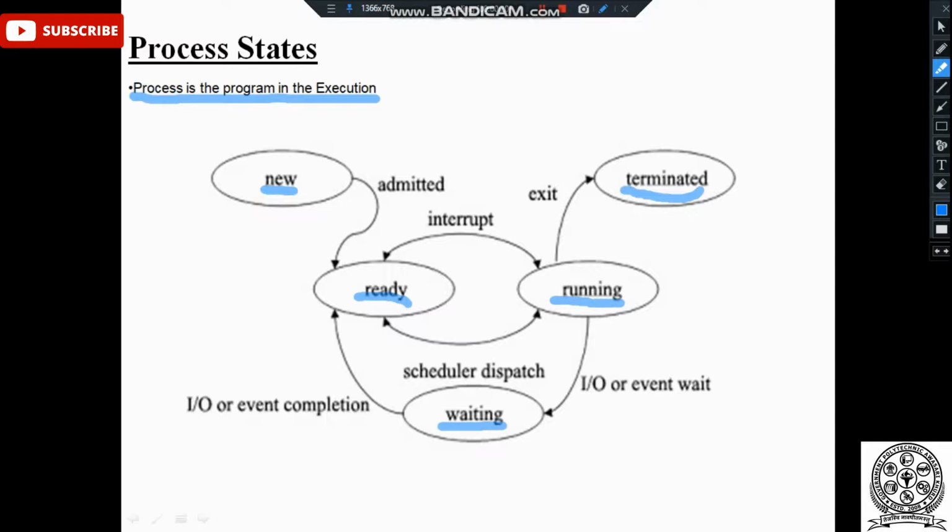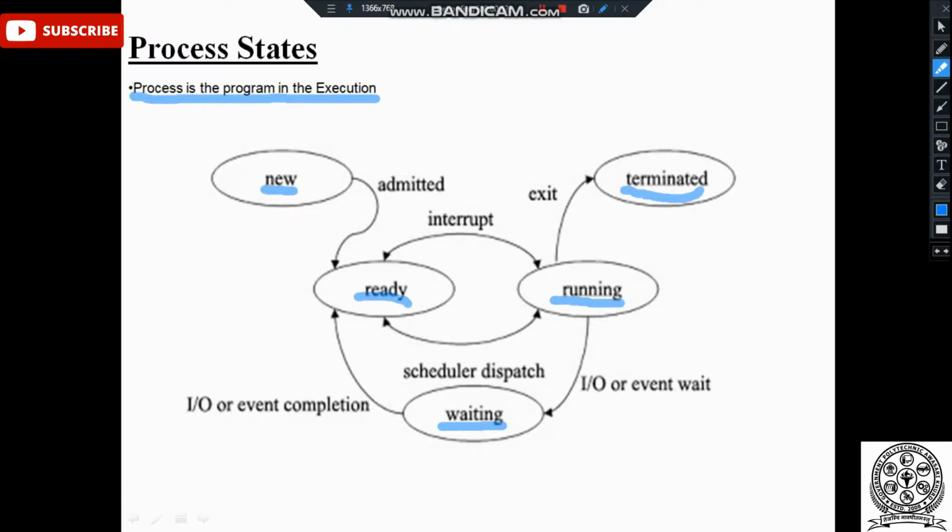So all the processes are stored in the new state, and whichever process wants to perform a task will be admitted to the ready state. Means in the queue they are placed in the ready state, and from the ready state, whenever their turn comes, it will be sent to the running state. It will be sent by the scheduler dispatcher into the running state, where the CPU or processor is allocated to the process to complete its task, and after the completion of the task, the process will successfully terminate.